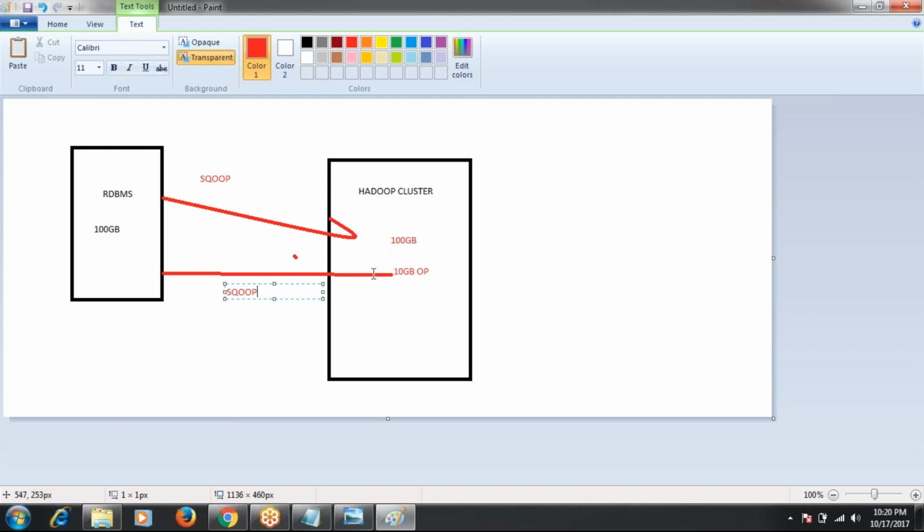Sqoop is used for importing the data from RDBMS to the Hadoop cluster, and at the same time for exporting the data from the Hadoop cluster to RDBMS. In my present project also, I am using Sqoop. We have a source database, which is Netezza.